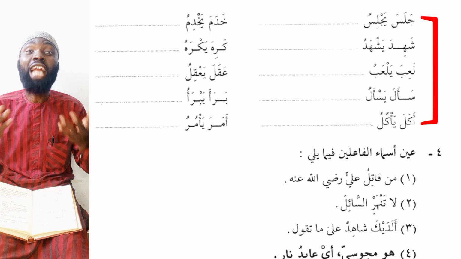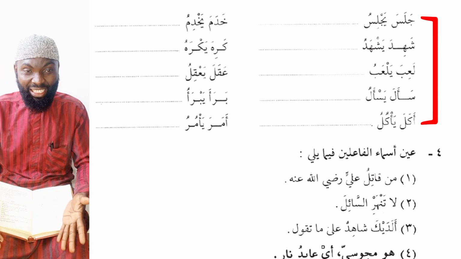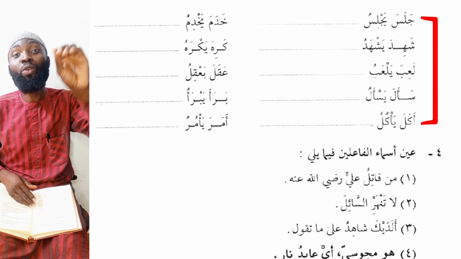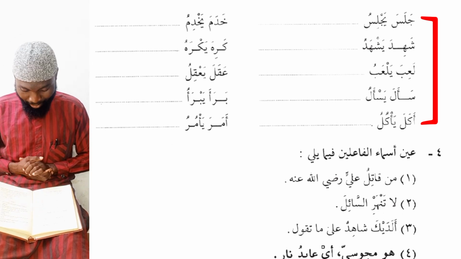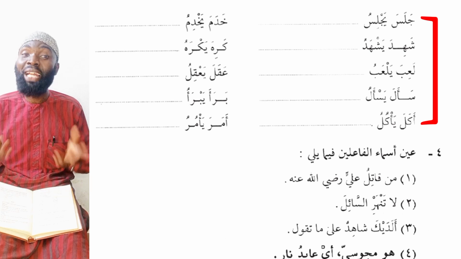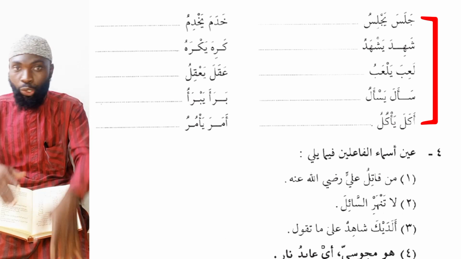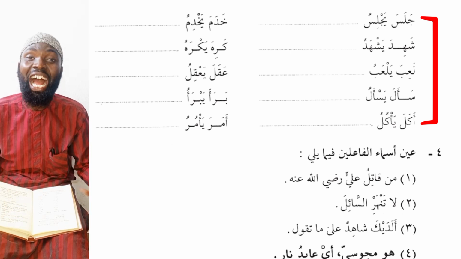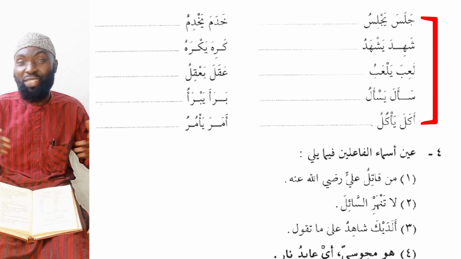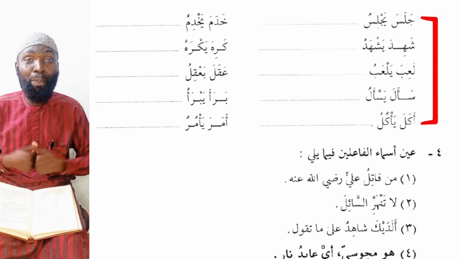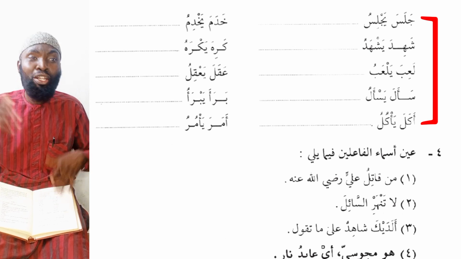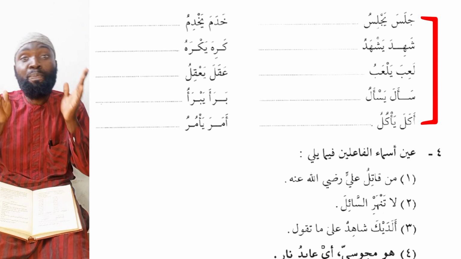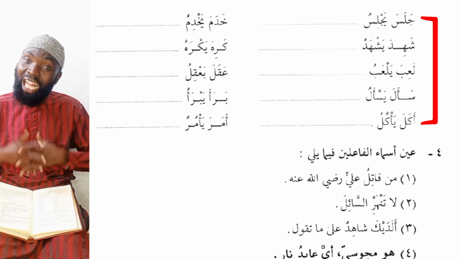Next we have shahida, he witnessed; yashhadu, he is witnessing. You have shahidun, a witness, someone who witnessed. Now we have la'iba, he played; yal'abu, he is playing. Then what do you have? Good, you have la'ibun, a player. That is very easy. So when next you recite your Quran and you see words coming under the pattern of la'ibun, shahidun, you simply know, oh, these are asma'ul fa'ilin, active participles representing the performer of the action.